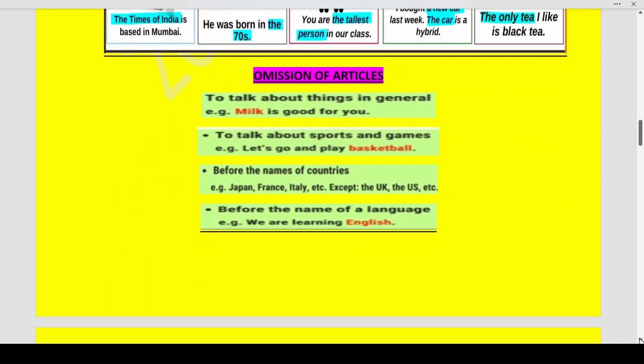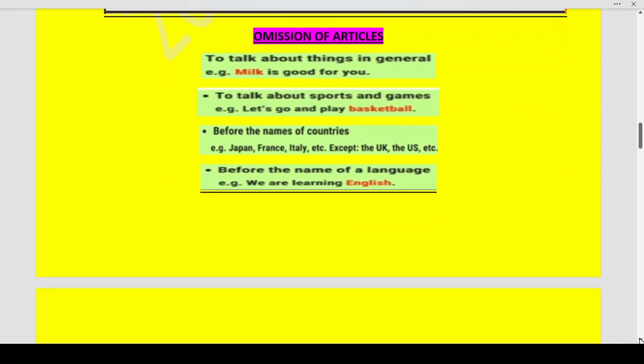Now, when can we omit articles? Omit means leave out. Without having to mention articles, we can also complete a sentence. The noun need not be preceded by an article: a, an, or the. Now, what are these situations in which we omit these articles? It is when we talk about things in general. For example, milk is good for you. This is a general statement.